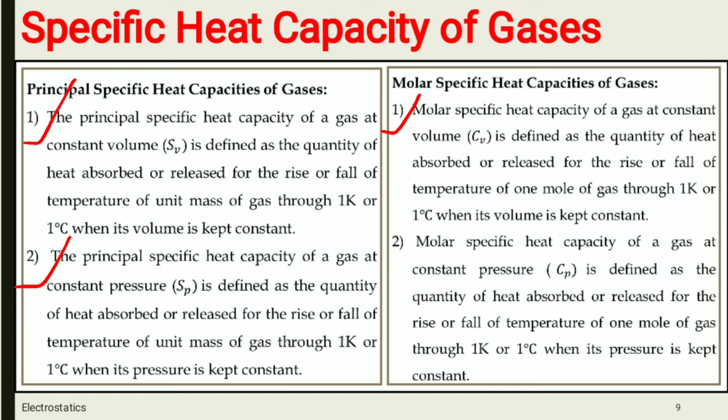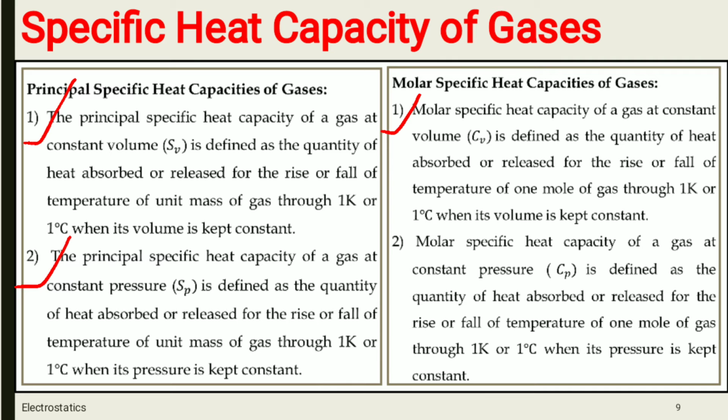The molar specific heat capacity of a gas at constant volume, that is Cv, is defined as the quantity of heat absorbed or released for the rise or fall of temperature of 1 mole of gas through 1 Kelvin or 1 degree Celsius when its volume is kept constant.